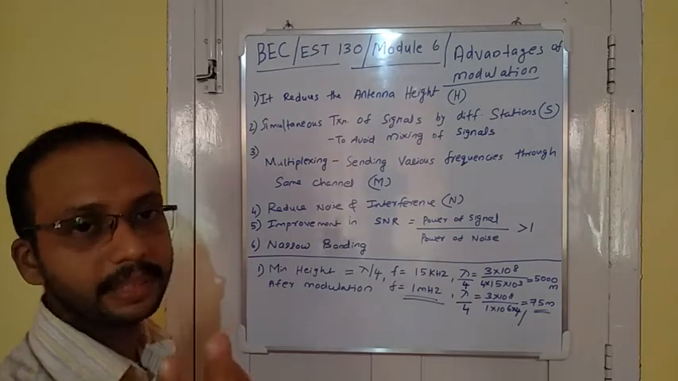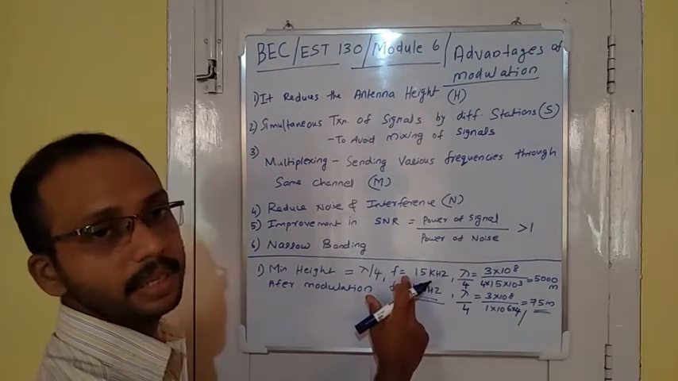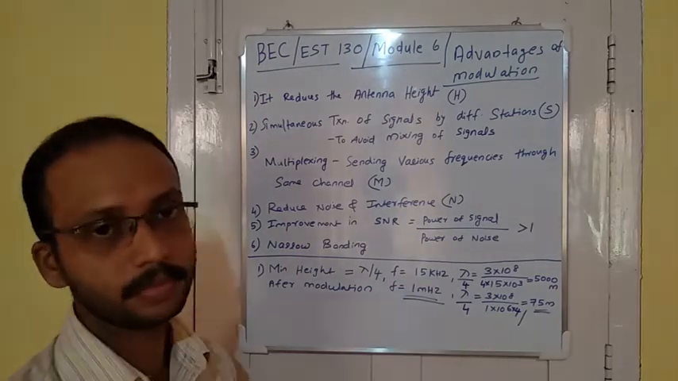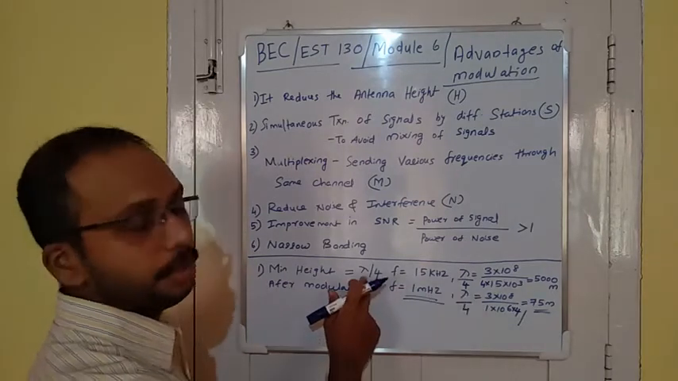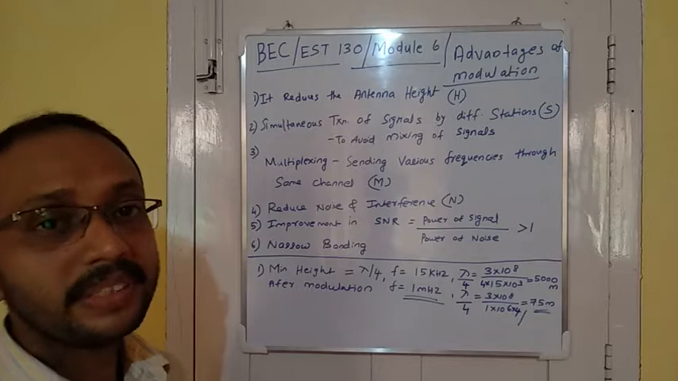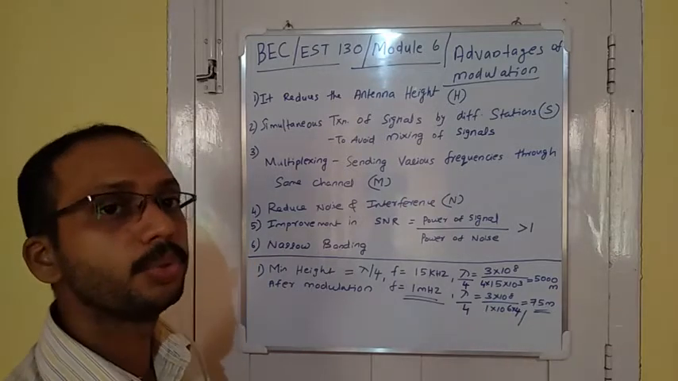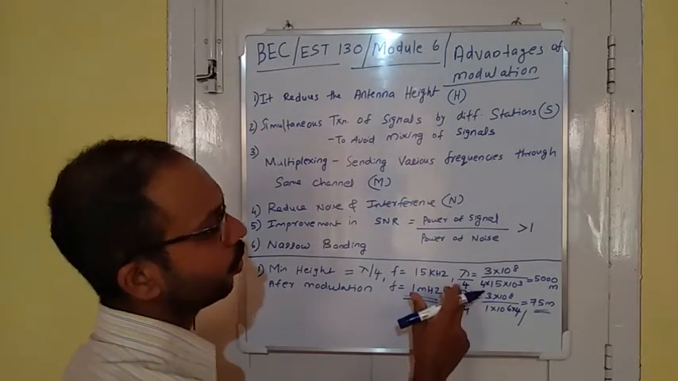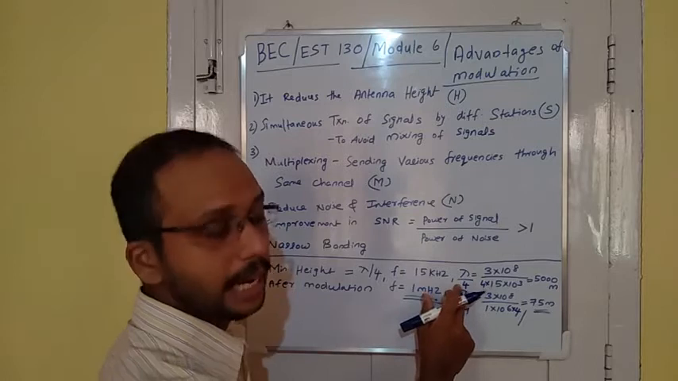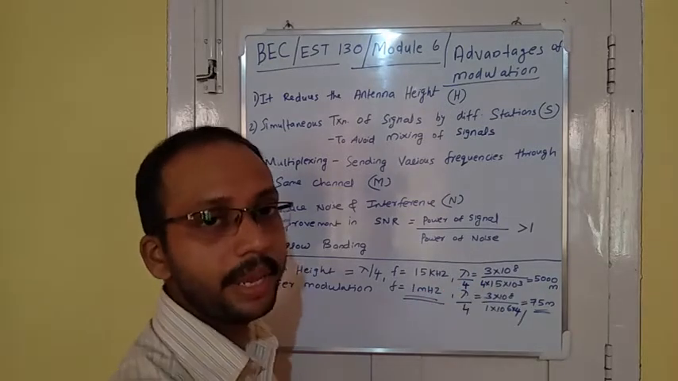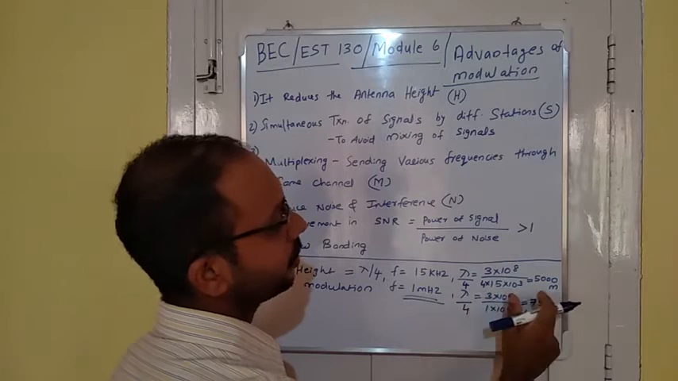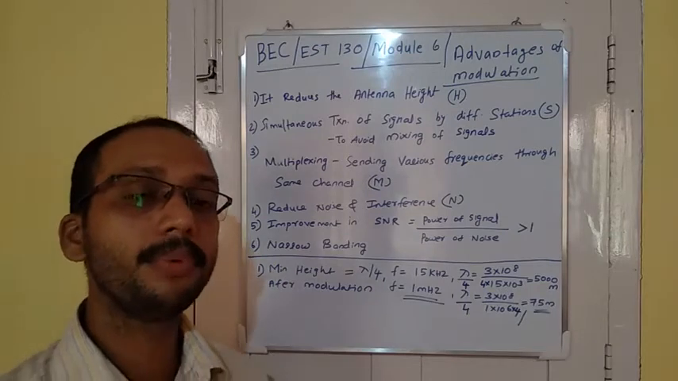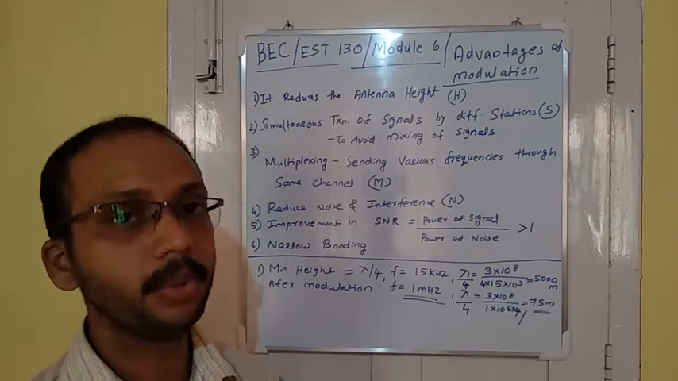So consider one example. Take a signal with the frequency equal to 15 kilohertz. We need to calculate lambda by 4 because lambda by 4 is the minimum height of the antenna required to transmit this signal of frequency 15 kilohertz. So lambda is equal to C by F. By calculating this, we get 5000 meters. A height of the antenna with 5000 meters is practically impossible.